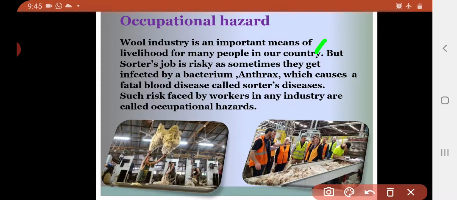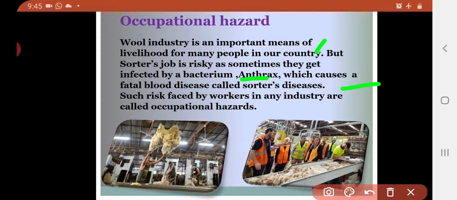But sorters' job is risky, as sometimes they get infected by the bacterium anthrax, which causes a fatal blood disease called sorters disease. Which disease may they be attacked by? They may be attacked by sorters disease. And which bacteria is responsible for this? That is anthrax.